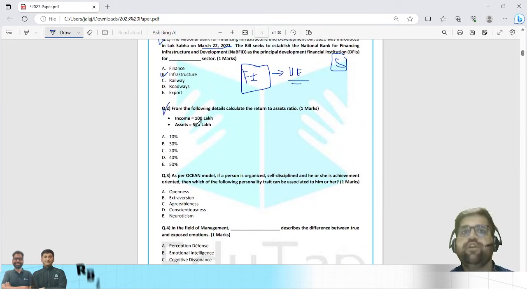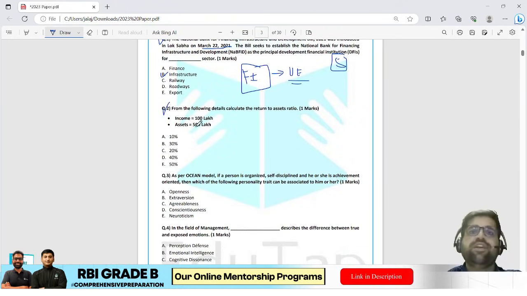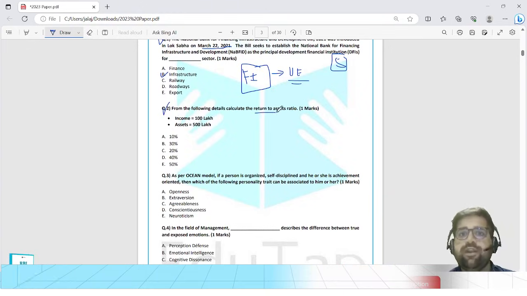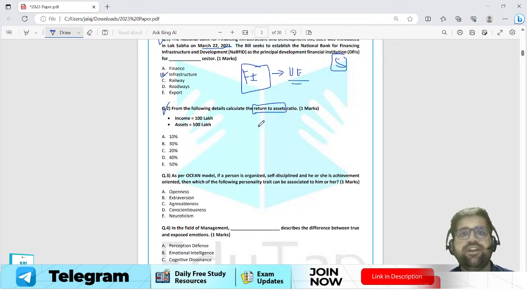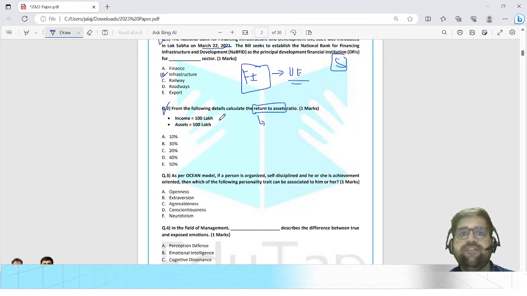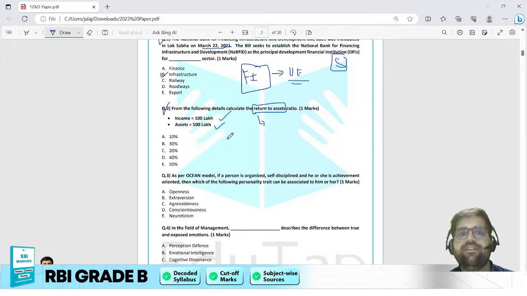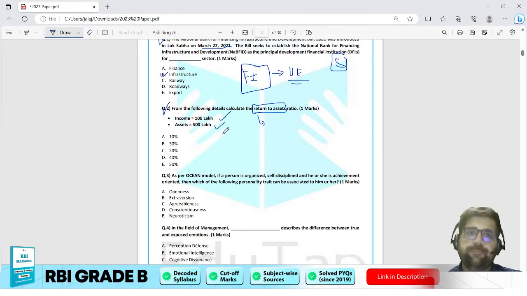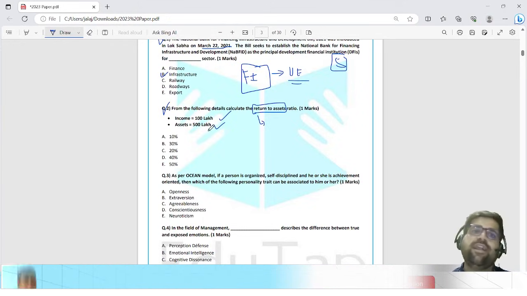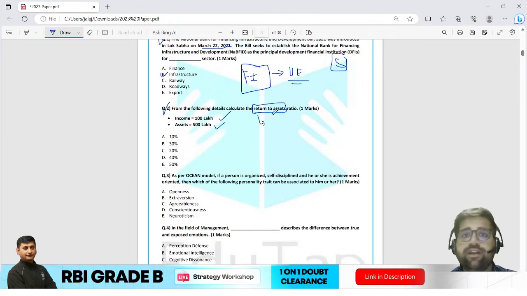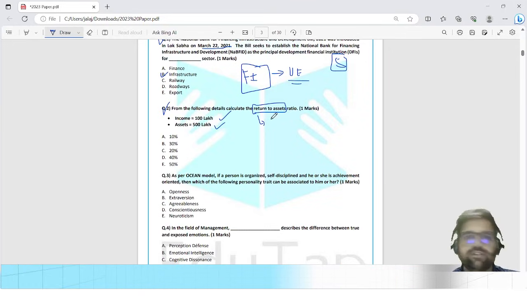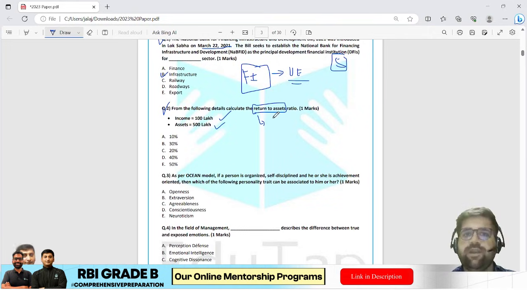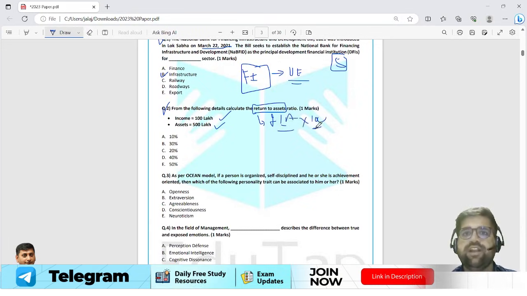Second question: from the following details, calculate the return on asset ratio. So here you are required to calculate a very peculiar ratio which is return on assets. Now to calculate this ratio, they have given you income of 100 lakh and assets of 500 lakh. To calculate the return on asset ratio, you just have to apply one simple formula which we have discussed multiple times in your course as well as in your live classes. What is that formula? Income divided by assets into 100. Why 100? Because we have to get the percentage figures, because all the options are given in percentage.